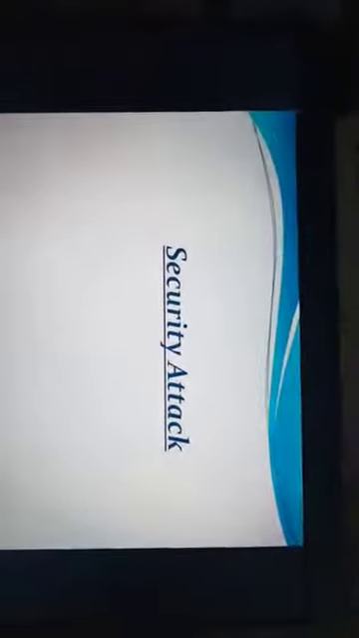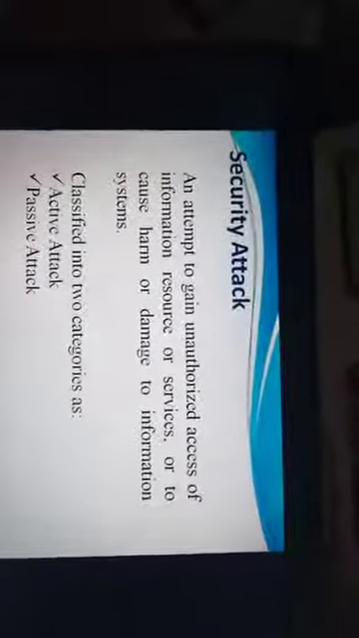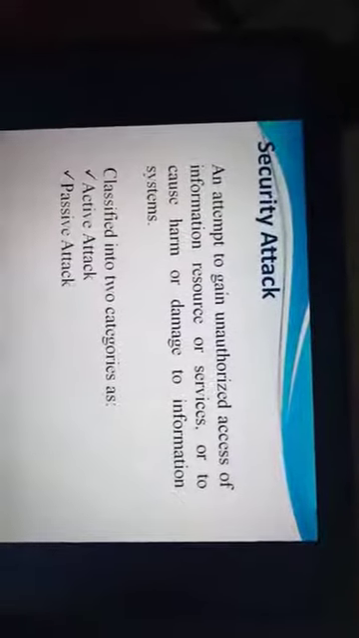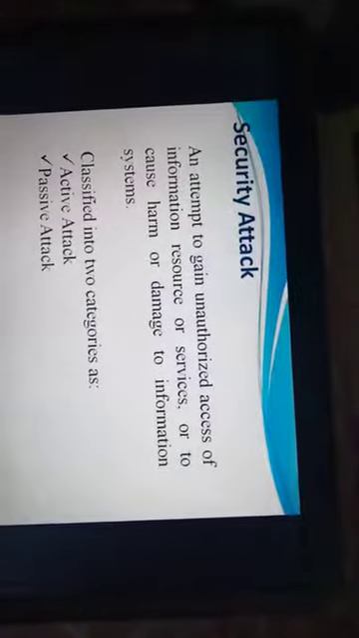Today our topic is security attack. So first of all, what is security attack? Security attack is an attempt to gain unauthorized access of information, resource or services, or to cause harm or damage of information systems. Security attack is classified into two categories. First is active attack and second is passive attack.